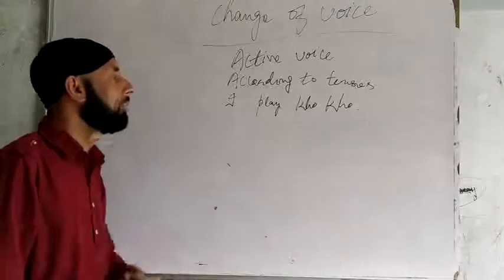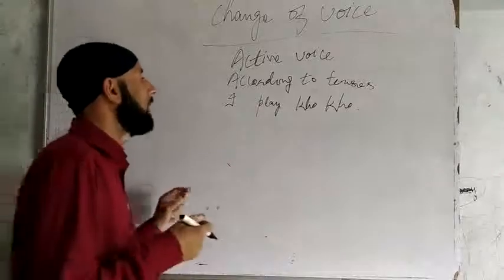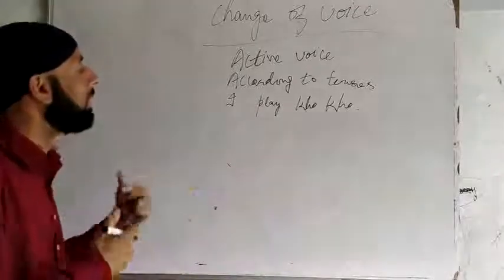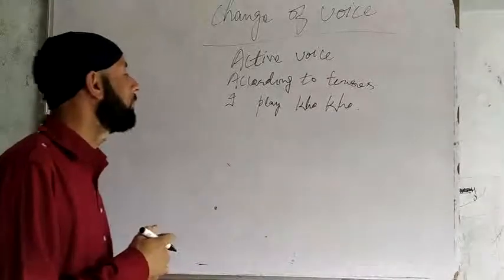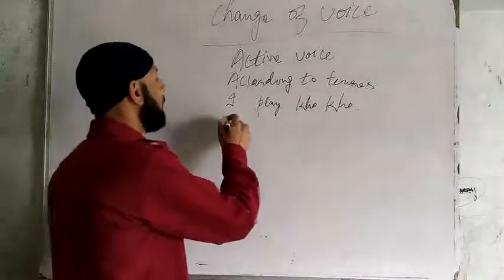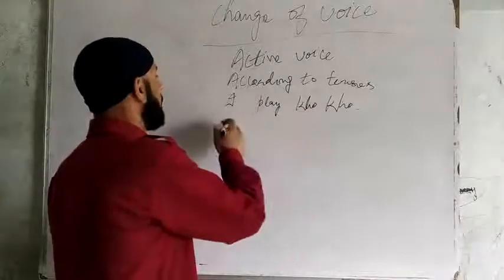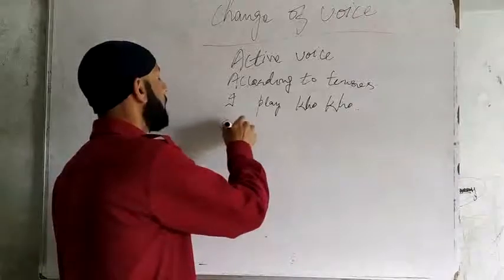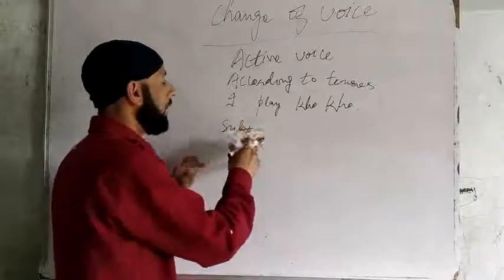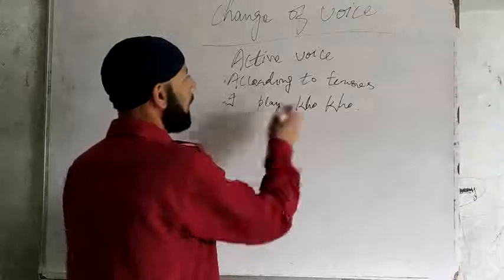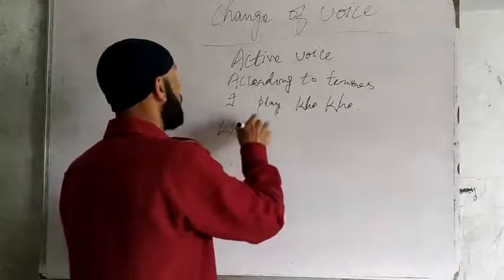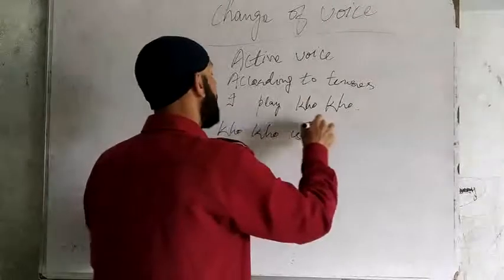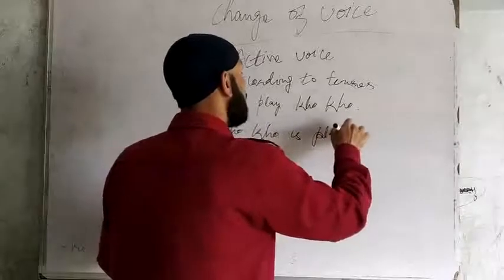When we change a present indefinite tense into passive voice, we use subject plus, first we will change it, then I will write down the rule. Kho-kho is played by me.